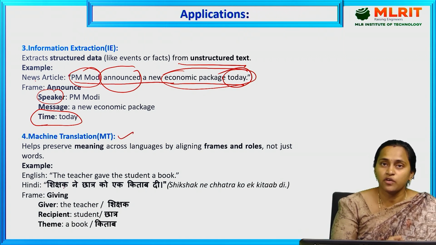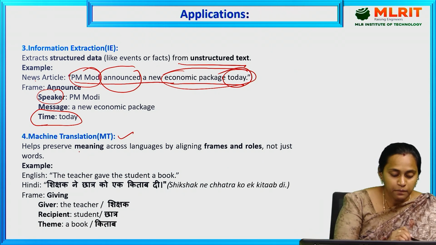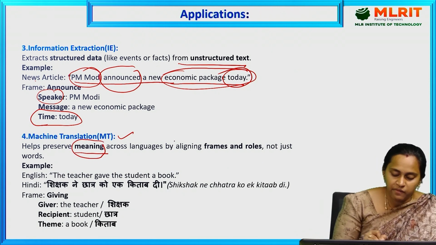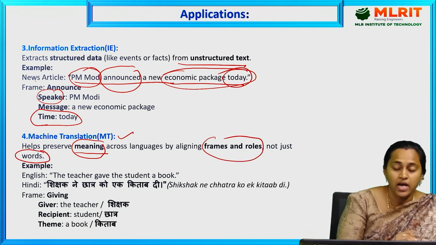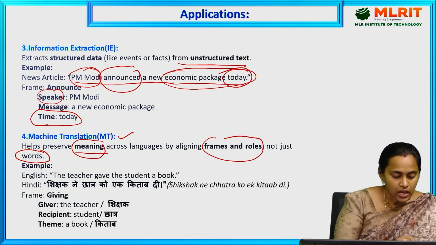What is the meaning of machine translation? It means we have to translate the source language to the target language. In FrameNet, it helps preserve meaning across languages by aligning the frames and roles, not just words. That means we are assigning the frame and role of the particular word. Let's see the example here.